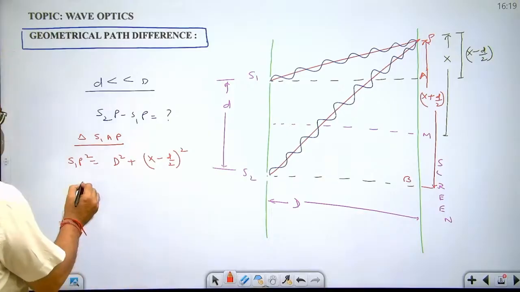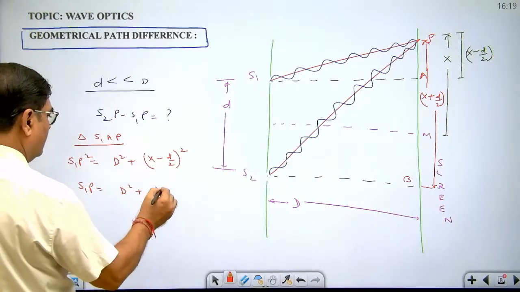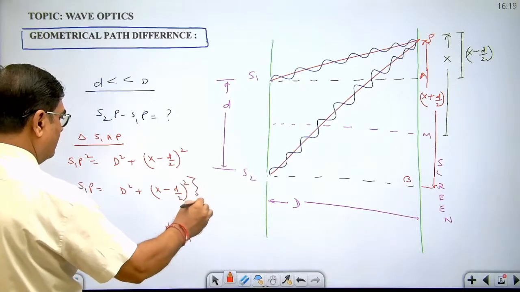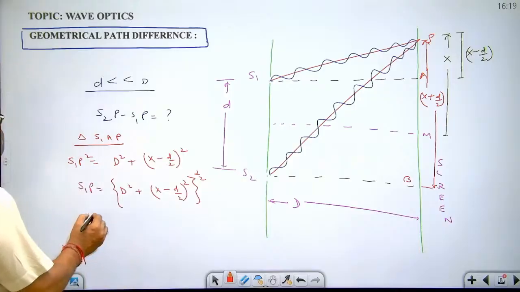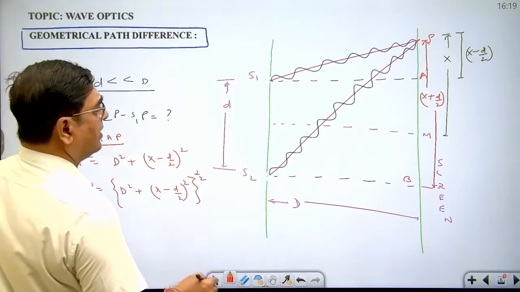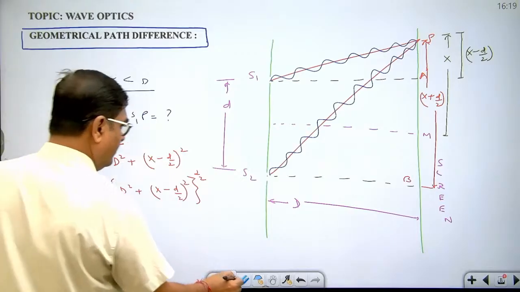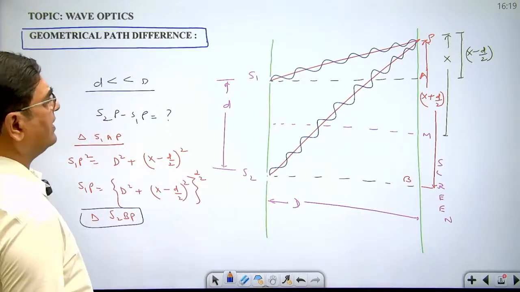So what is S1P? S1P equals (D square plus (X minus d by 2) whole square) whole power 1 by 2. And in triangle S2BP, what is S2P?